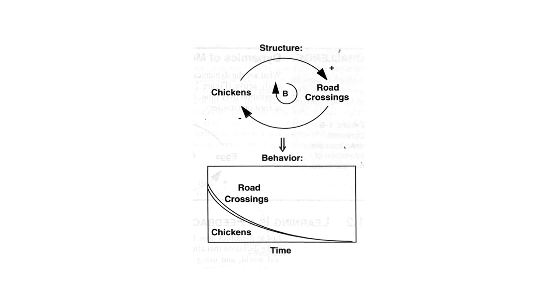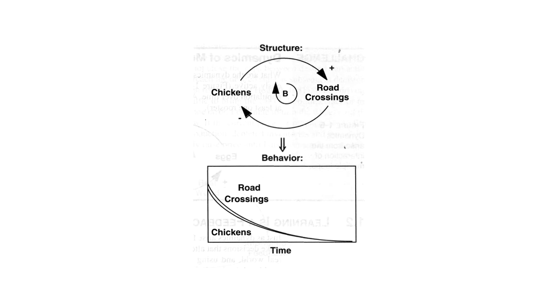I think of this as a negative feedback, and clearly the decline here is a decline. And so this is called a balancing loop. When a loop has an odd number of minus signs, we'll get into that more later. So we have one minus sign, an odd number. So chickens go down here. It's a balancing loop, a negative feedback.